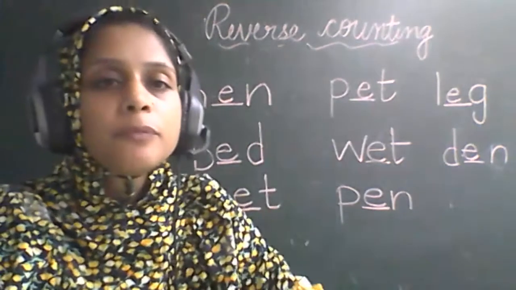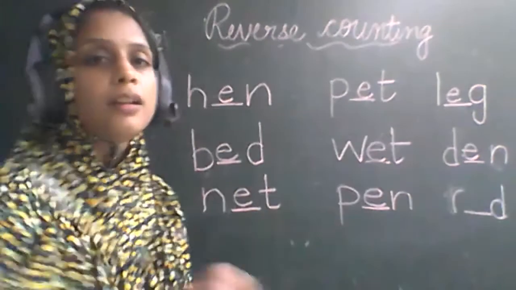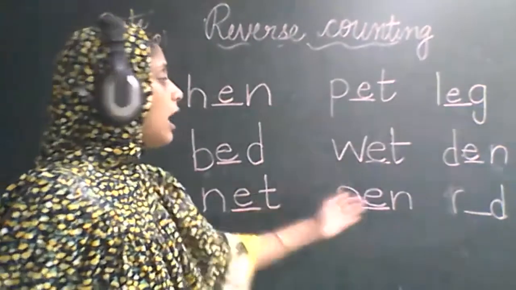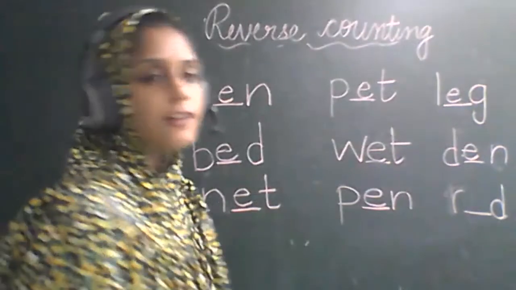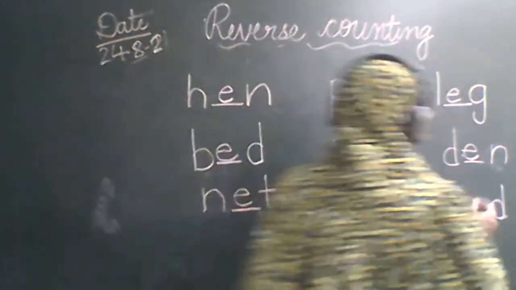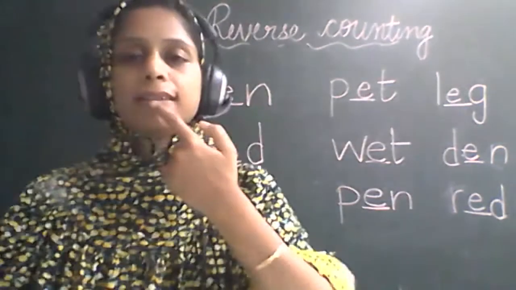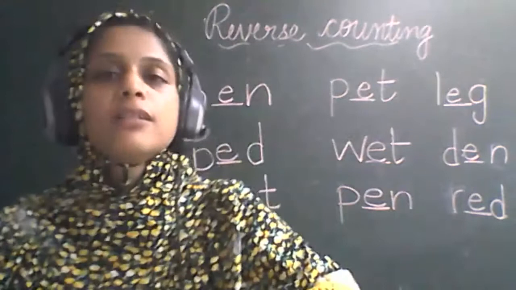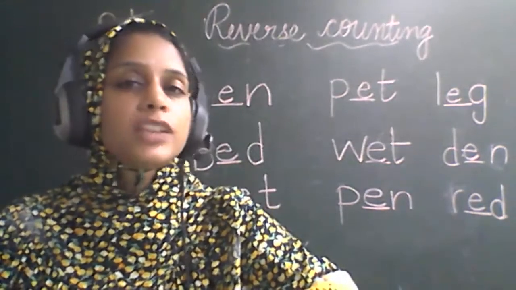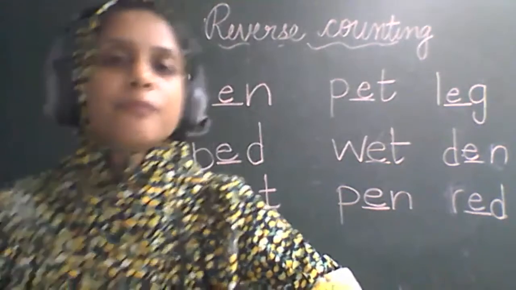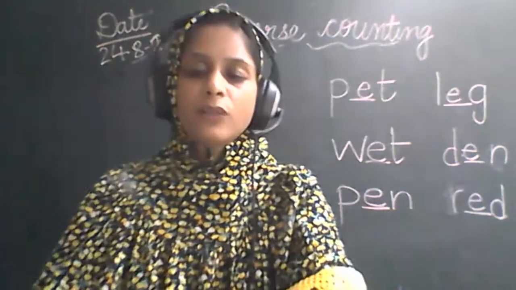Yes, ma'am. The last one is R dash D. So what is the picture? The picture is of red color, है ना? So we have to write E here. Red. Red. देखो हमारा मुंह नहीं खुल रहा है पूरा. Red. है ना? So that's why E is here. Red.